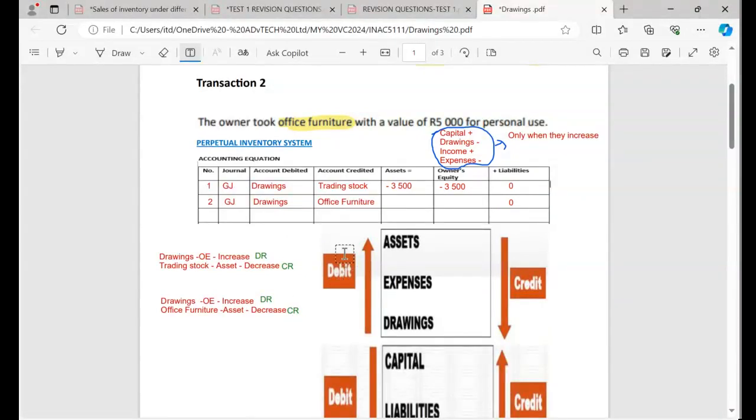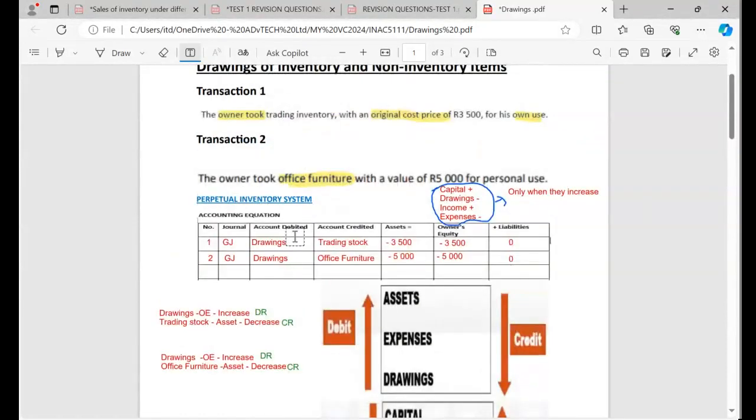Okay? Now, let's check. Remember, I told you I prefer to start with the assets. My assets are decreasing. So I'm going to come here and decrease my assets by 5,000. Can you see now? And obviously, I know that if I put minus 5,000, I must also put minus 5,000 there under the other column. It's a fact. But again, I can still go and check because I see drawings. Drawings affect owner's equity. How? They affect them negatively. That's why I wrote minus here. So that is how to deal with these 2 transactions in the perpetual inventory system.